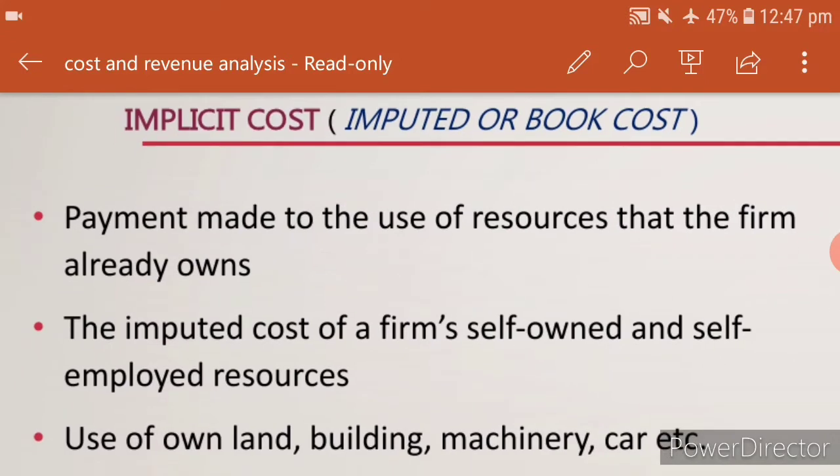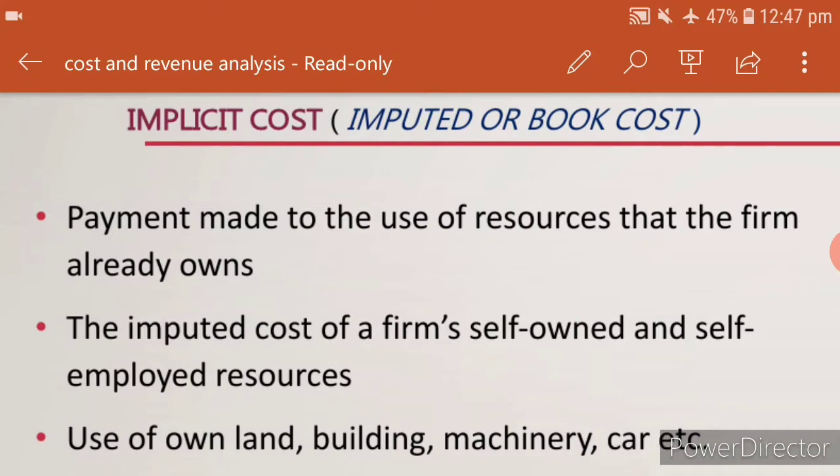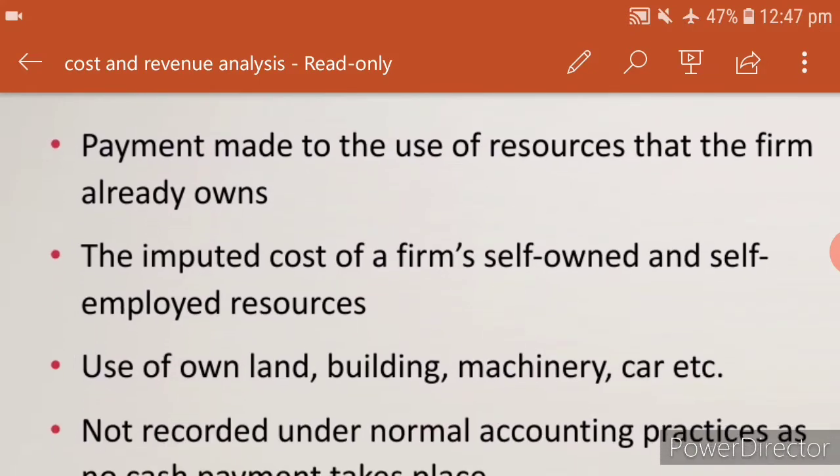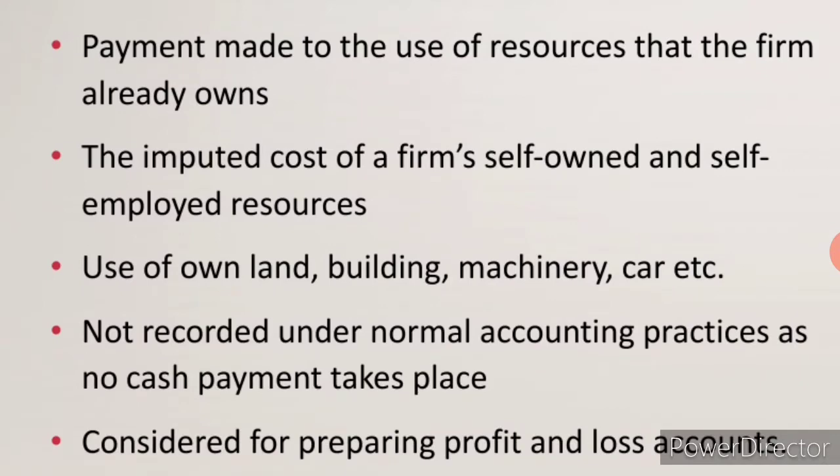For example, he will be having his own factory. Okay, it will not be hired. So, for that he never used to pay rent, but actually what happens here, if he has his own resources, he still has to maintain an accounting book. So, for that what happens, he used to record in the accounts as rent he has paid.